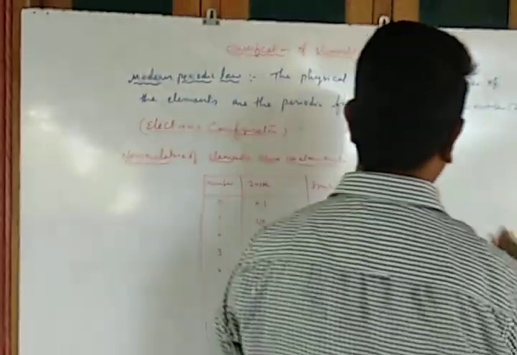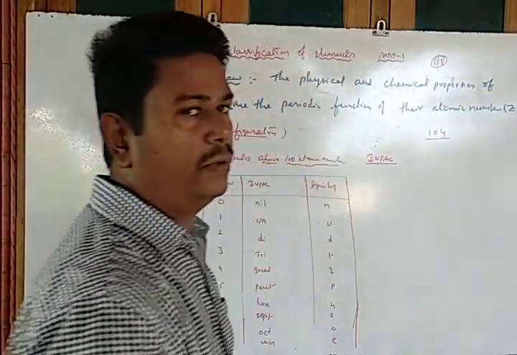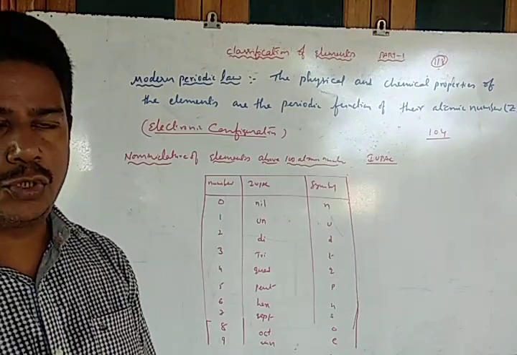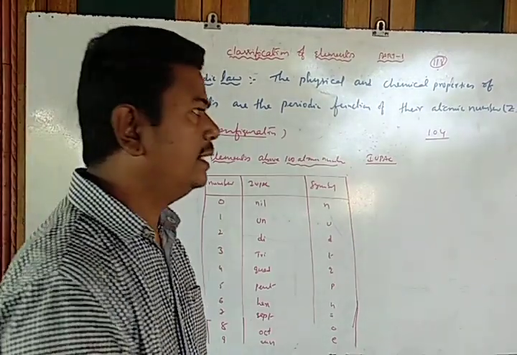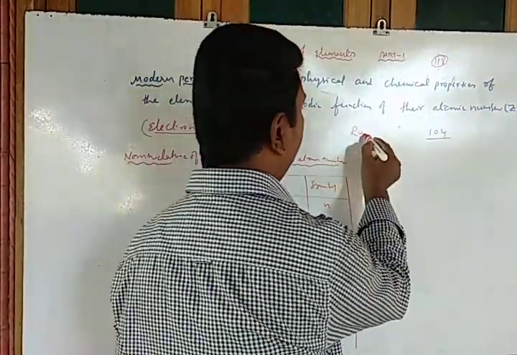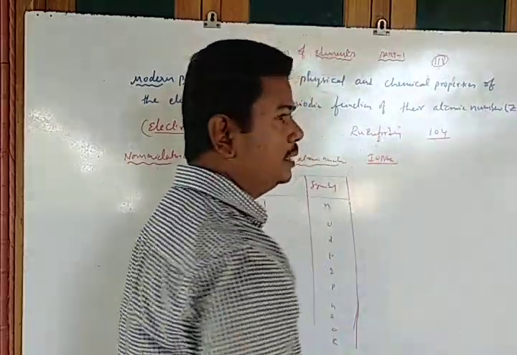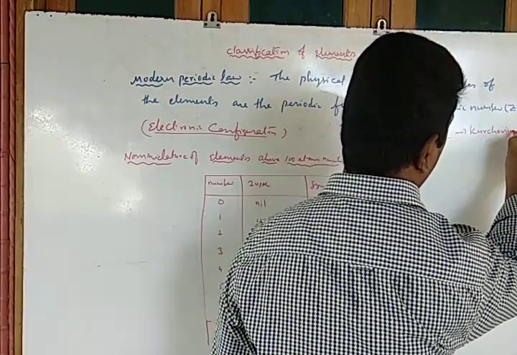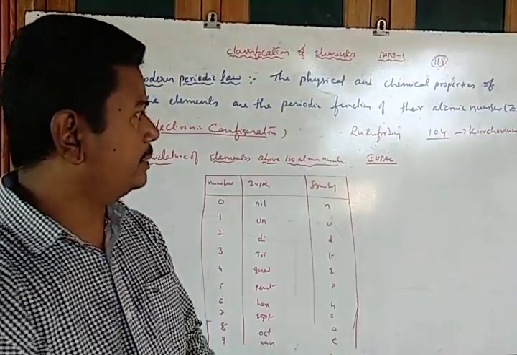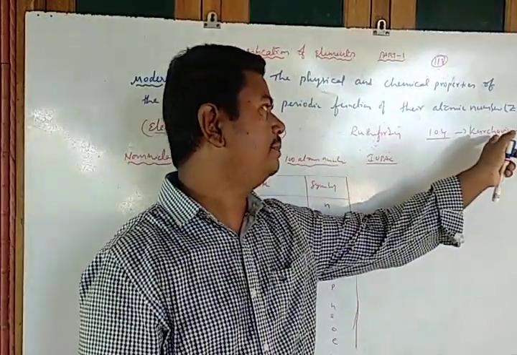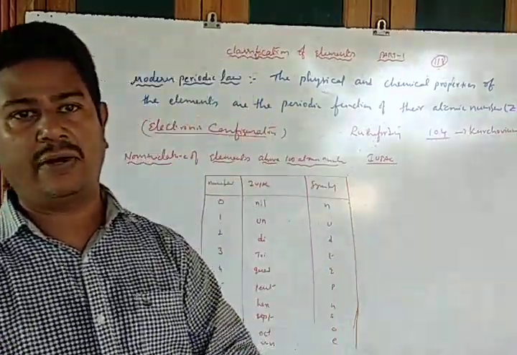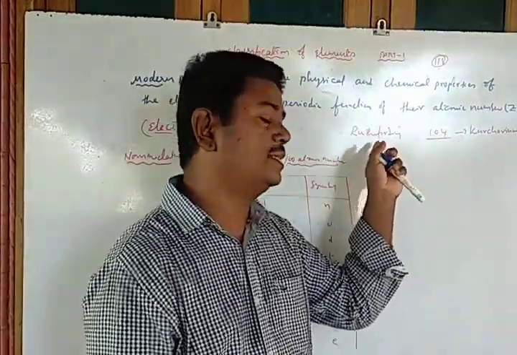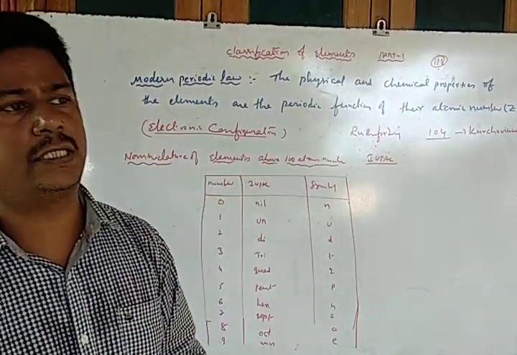For the name of element 104, basically known as Rutherfordium, the Americans wanted to name it Rutherfordium, whereas the Soviet Union wanted to name it Kurchatovium. Both nations fought over it.